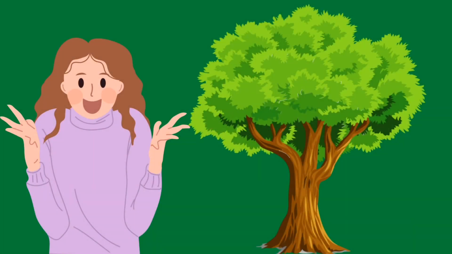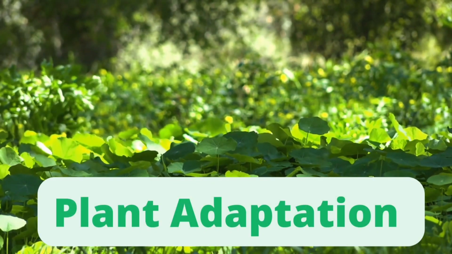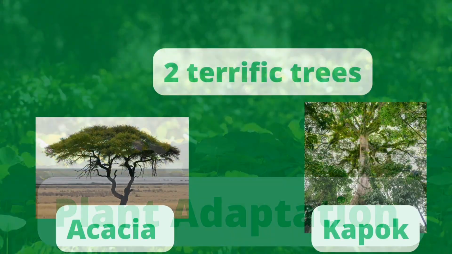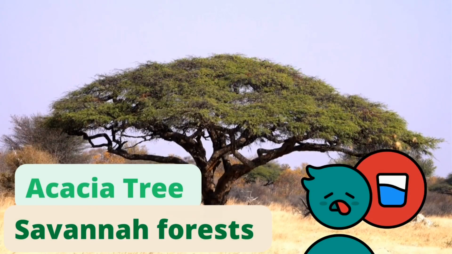My dear students of Junior 4, today we will talk about plant adaptation. So concentrate with me, because all of the information I'm going to be telling you right now will blow your mind. Plants can also adapt to their own environment. So we will take two examples, the acacia tree and the cabbage tree.